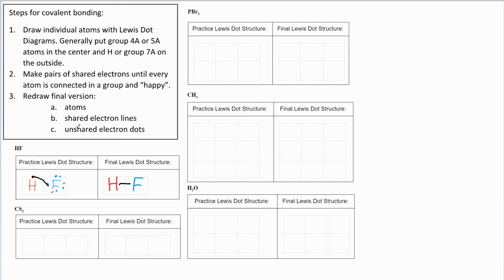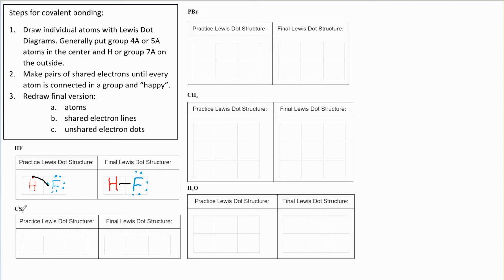And then my last step is to draw in the unshared electron dots. And I should add, we should draw them on the outside. So here are 3 electrons. They're kind of already on the outside, so this will be pretty easy. They're just going to stay in the same place. Okay, like that, and we're done. All right, let's do the next one.